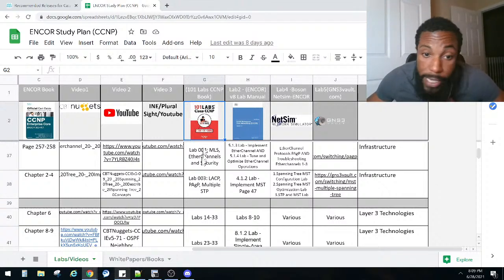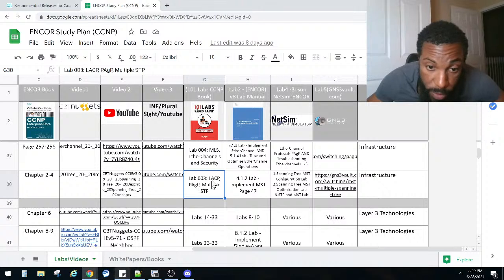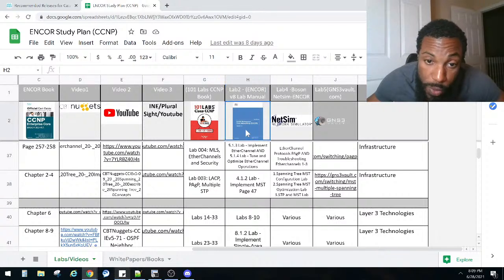And that's when I'll probably go over, say, Lab 3 for EtherChannels, LACP, PAgP, and Multiple Spanning Tree. Let's see right here. This is the Encore lab manual. Now, I've got mixed reviews about this book right here, but I said I'm going to go ahead and still add it to my studies.